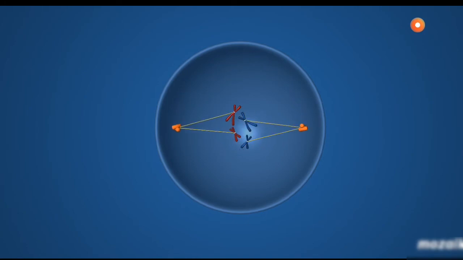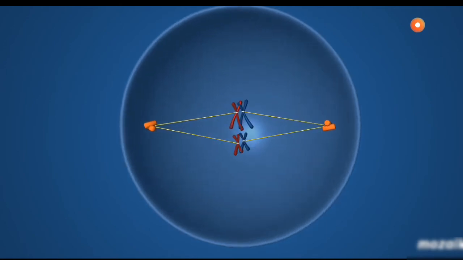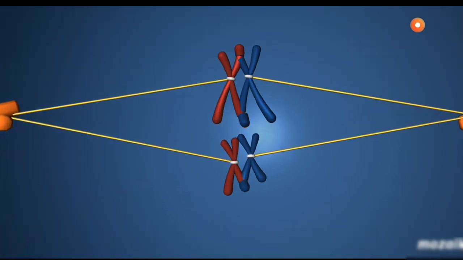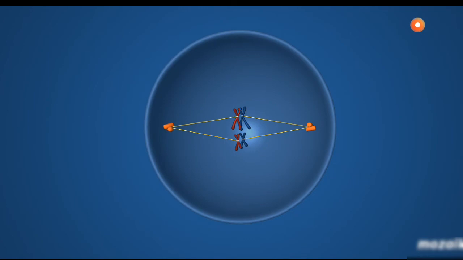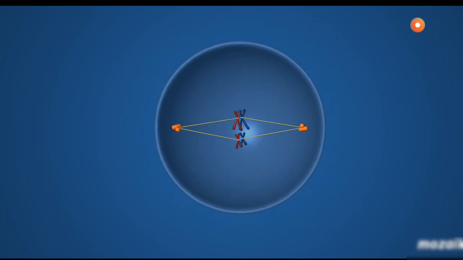Then the chromosomes line up along the equatorial plane of the cell, and a genetic crossover occurs. Genetic material is exchanged randomly between homologous chromosomes. This greatly affects the variety of the resulting cells.